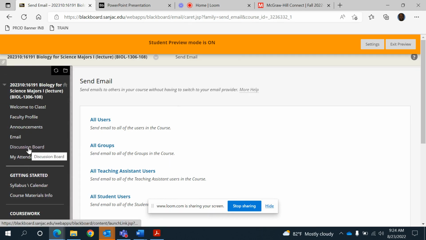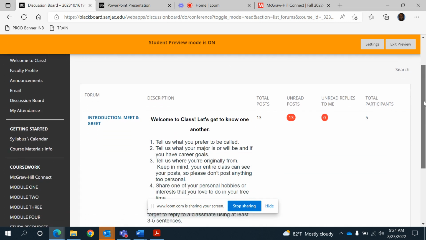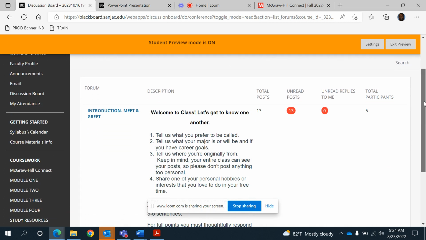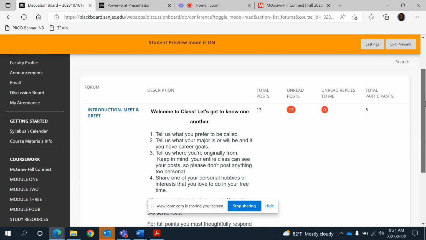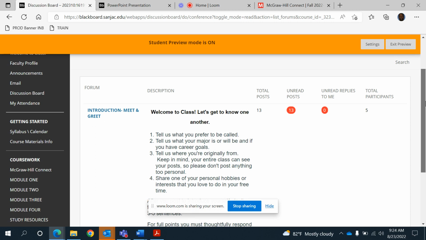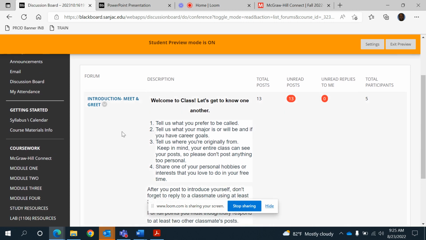Then discussion board. Discussion board is already opened. I already have a discussion board, and some people are responding already. So I wanted you to introduce yourself. That's what I'm going to be using to track attendance and some of your quizzes through the semester every week. All right, we'll be taking attendance every week, and I'll be telling you more about it as we go. So that's the discussion board on there.